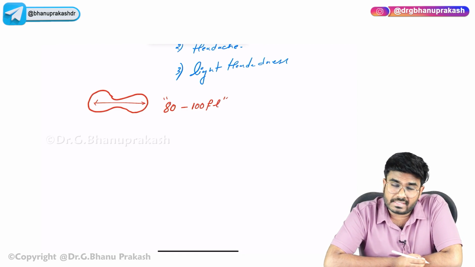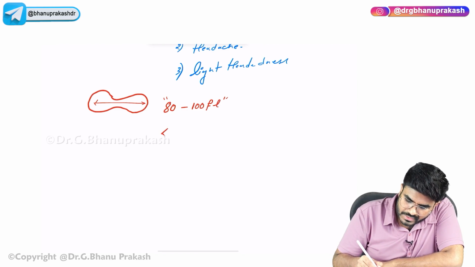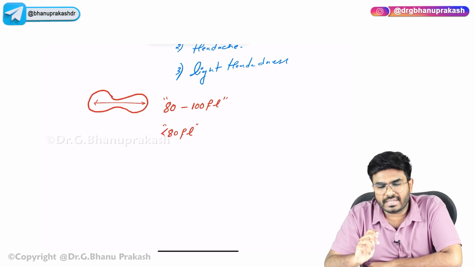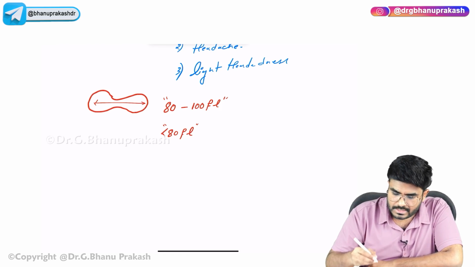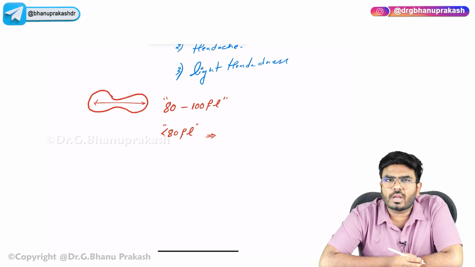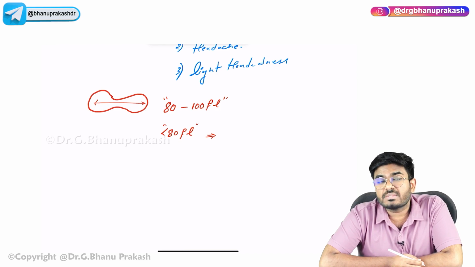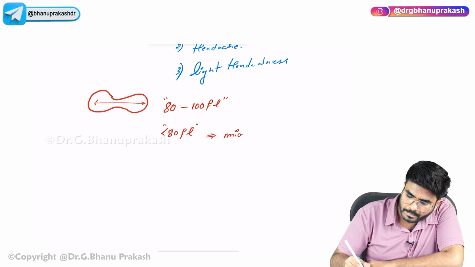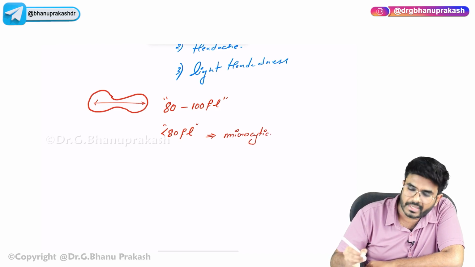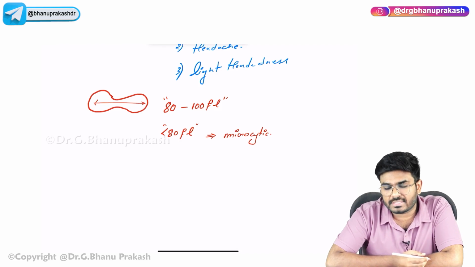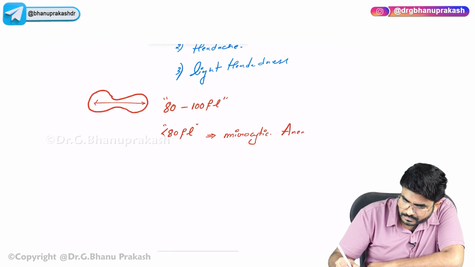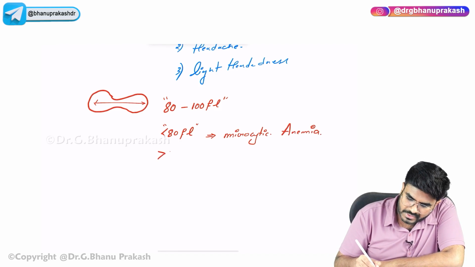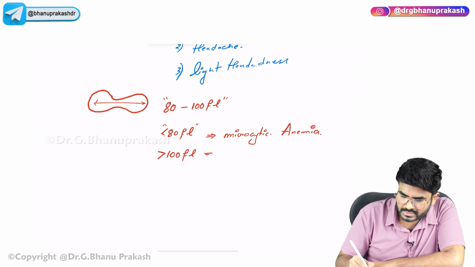If the RBC volume is less than 80 femtoliters, then are they big RBCs or small RBCs? Now the RBCs are going to be small. These small RBCs are called microcytic RBCs, and this anemia is called microcytic anemia.